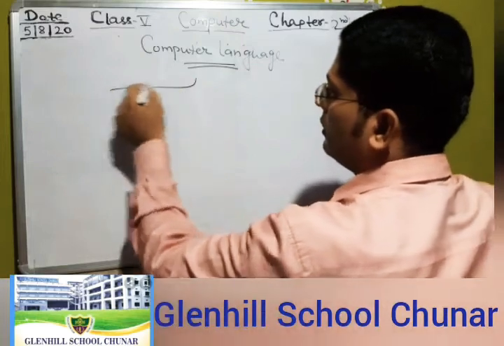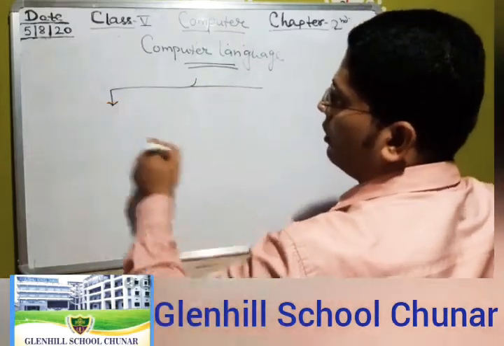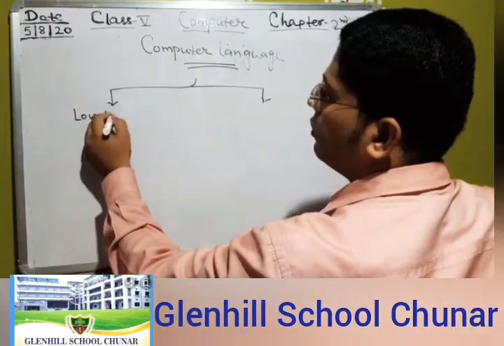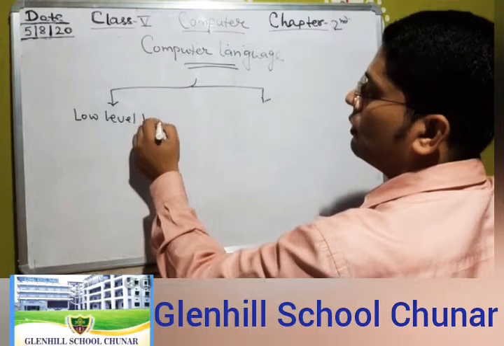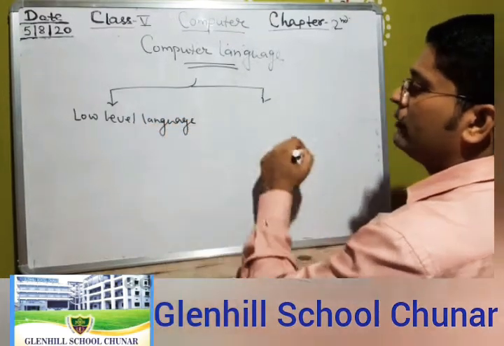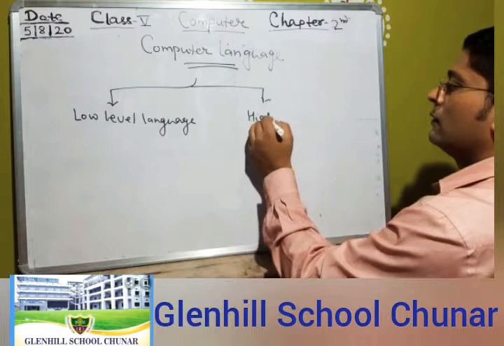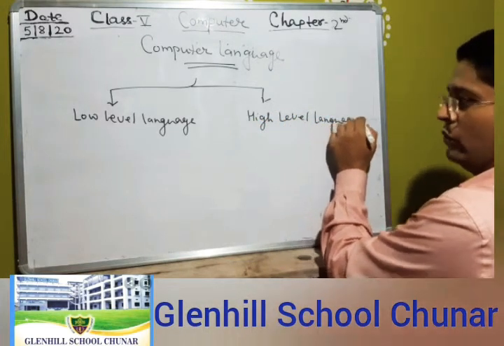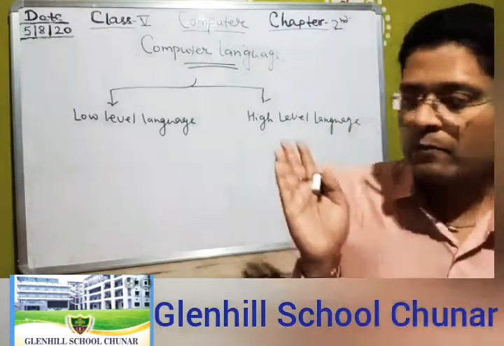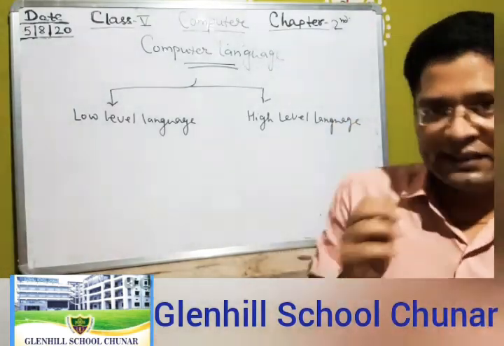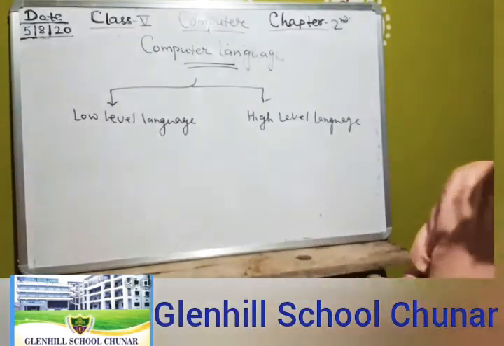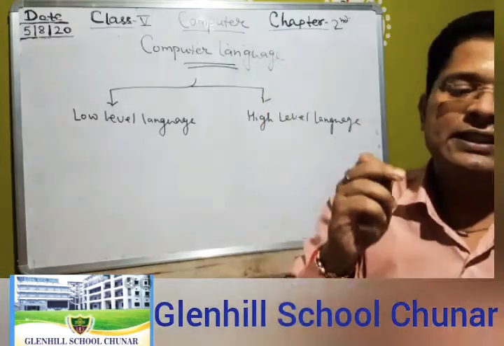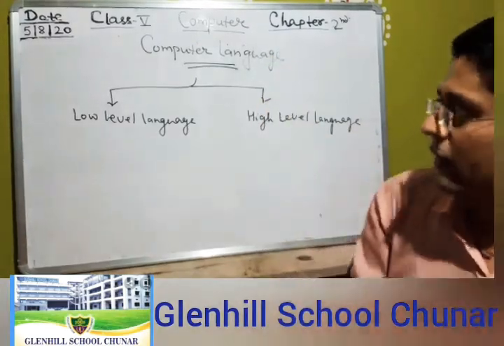In the last class you read about low level language and high level language, and the two types of low level language, assembly language and machine language.